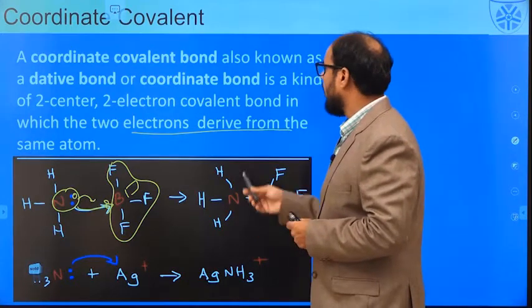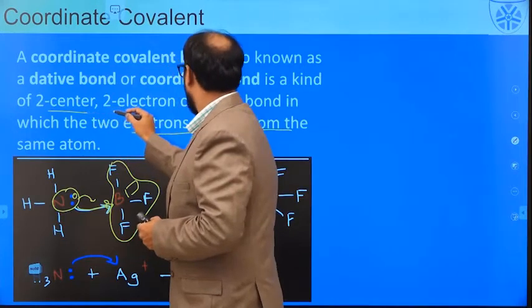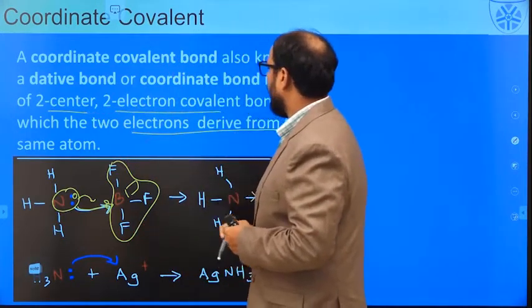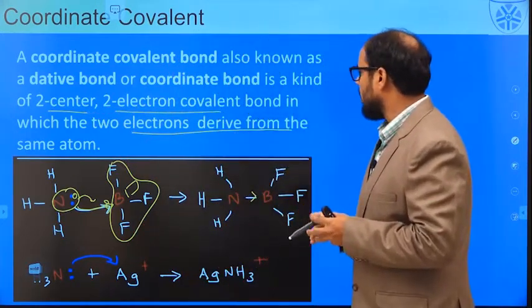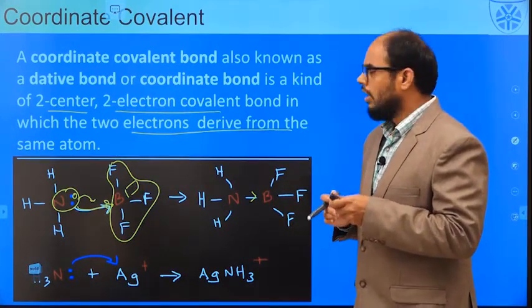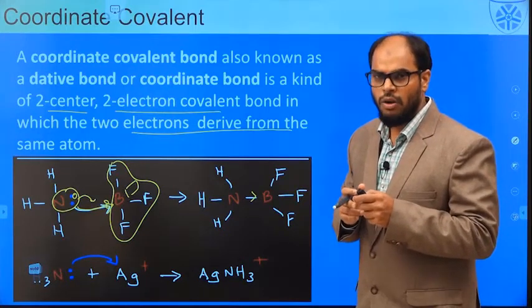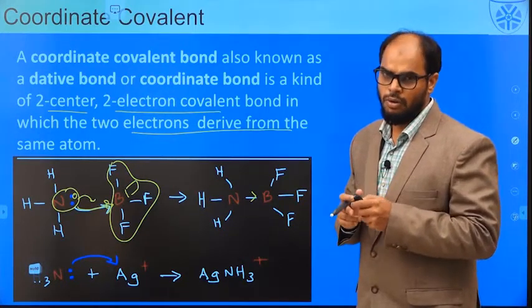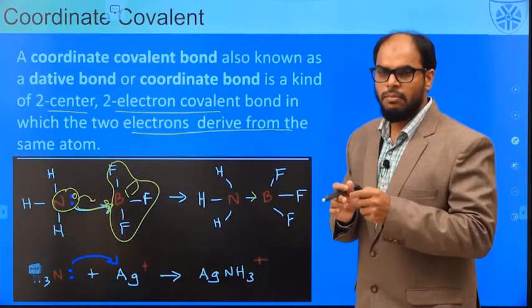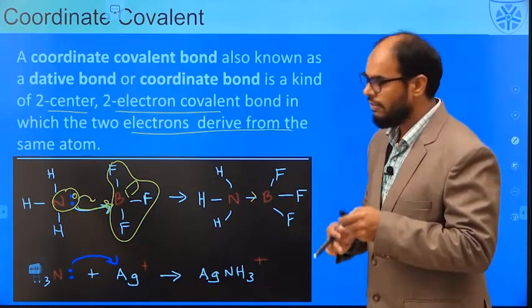This kind of coordinate covalent bond is a two-centered two-electron bond where two electrons come from the same atom or molecule. So this is where we classify the ionic bond, the covalent bond, and the coordinate covalent bond. All these bond formations are accompanied by loss of energy.